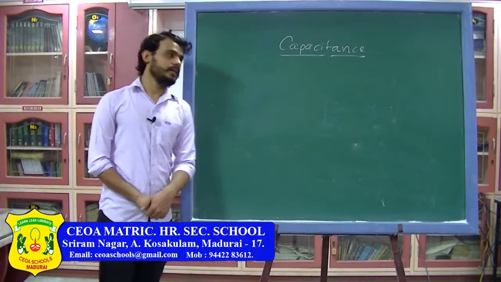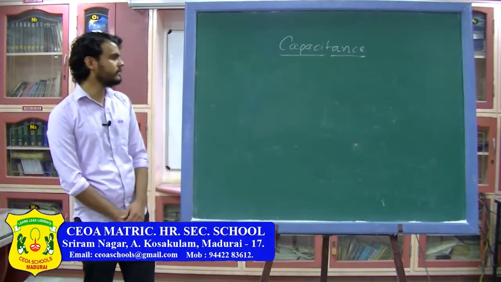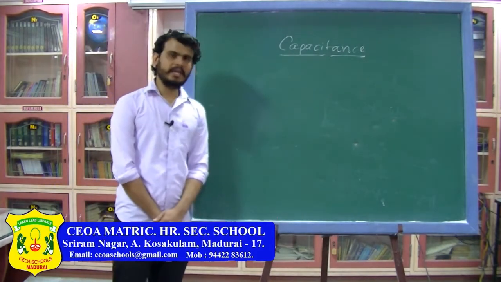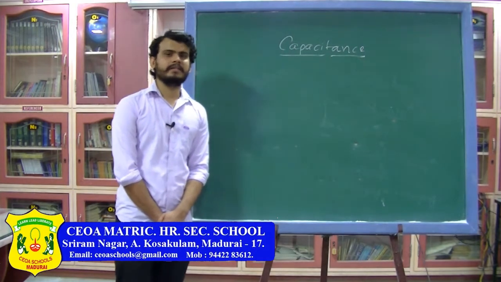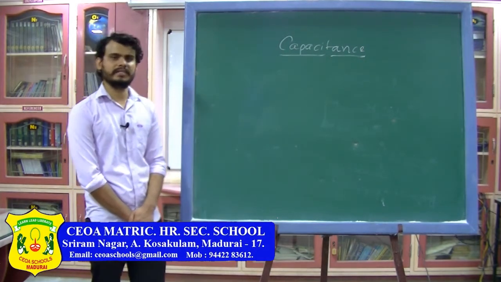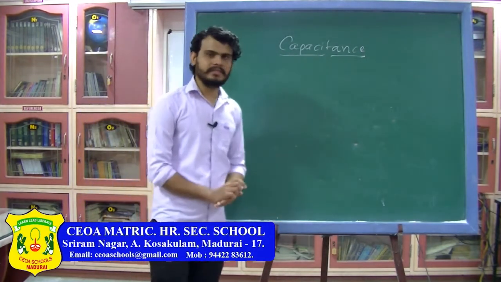Now let us come back to the topic of capacitance and capacitor. Again I will repeat it once more. Capacitance is the ability of the material to hold the charge, and the device which holds the charge is called a capacitor or condenser. Now let us find out the formula for capacitance.